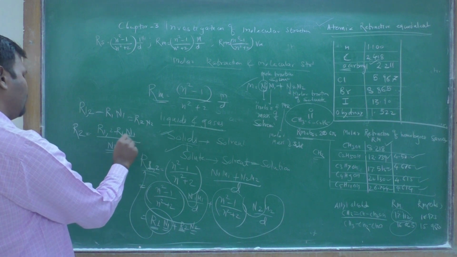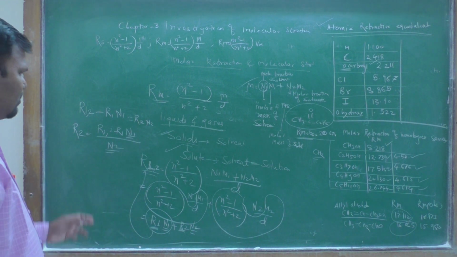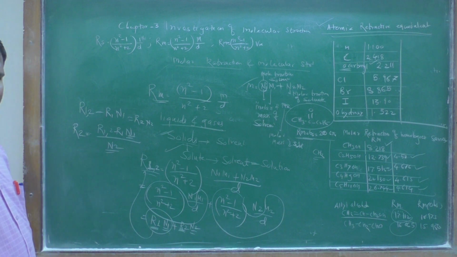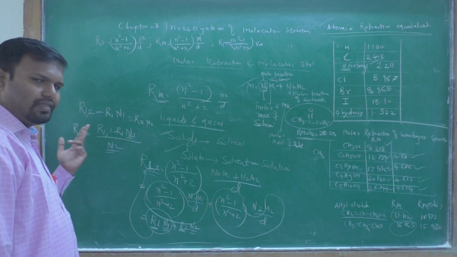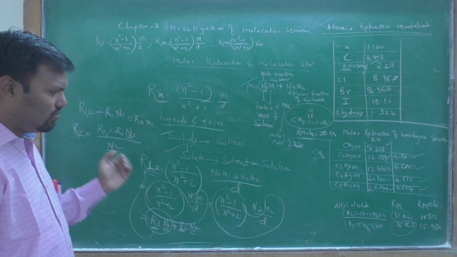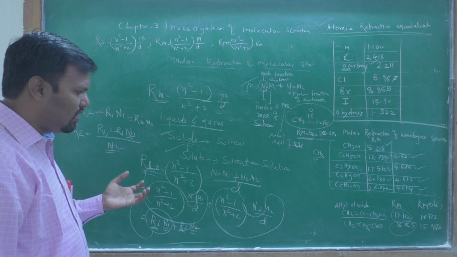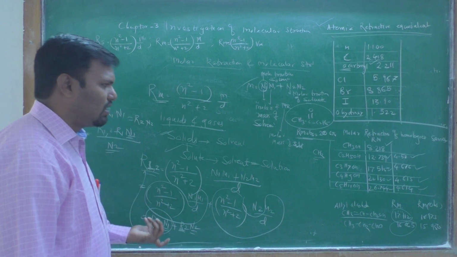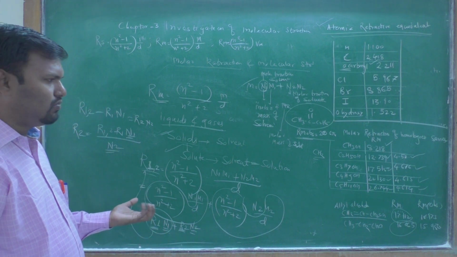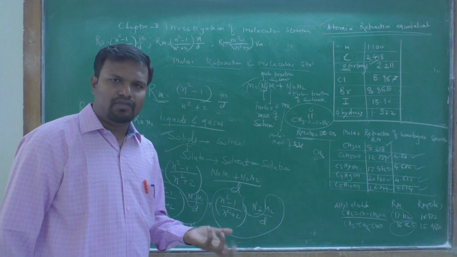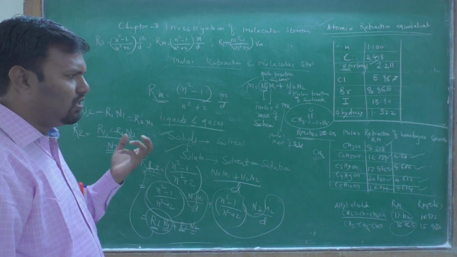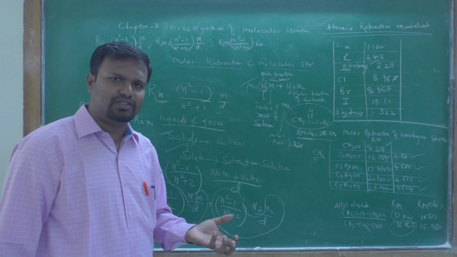By knowing all these quantities, you can find out the molar refraction for a solid solute when you dissolve it in any solvent whose molar refraction we know. Suppose we take water, and if you want to find the molar refraction of NaCl, you add the NaCl in water.